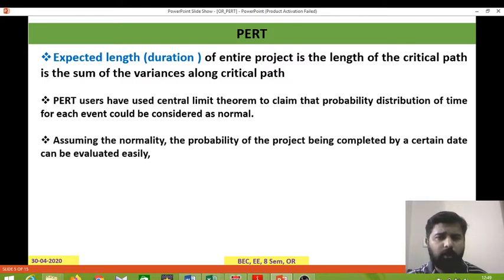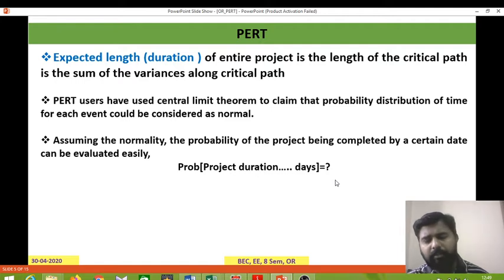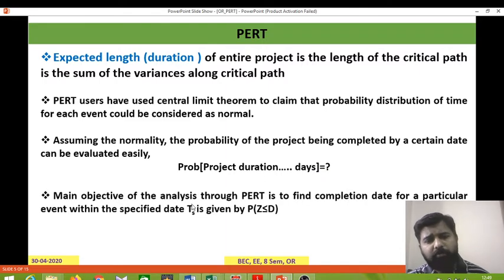Assuming normality, the probability of the project being completed by a certain date can be evaluated easily. The probability of completion of the project duration within some number of days is evaluated using the standard normal table based on this value. The main objective here is to find the probability of completion by a specified date, TS, which is given by P of Z less than or equal to D.